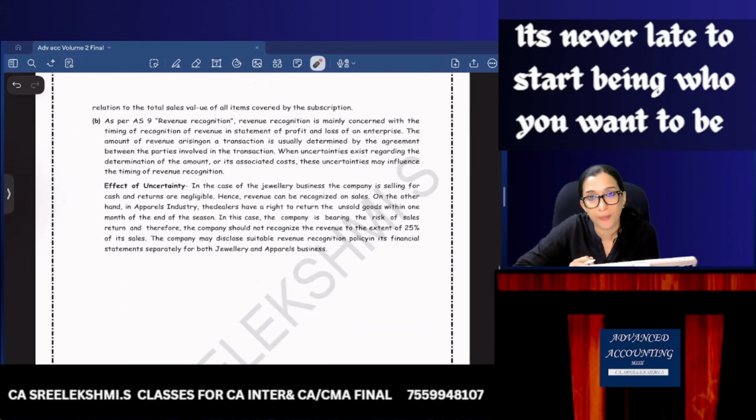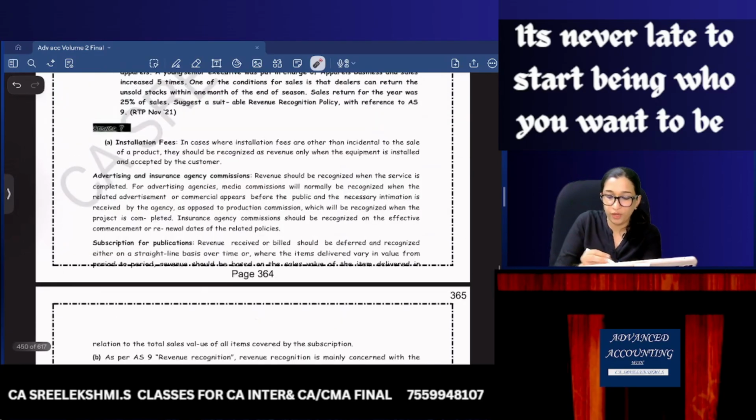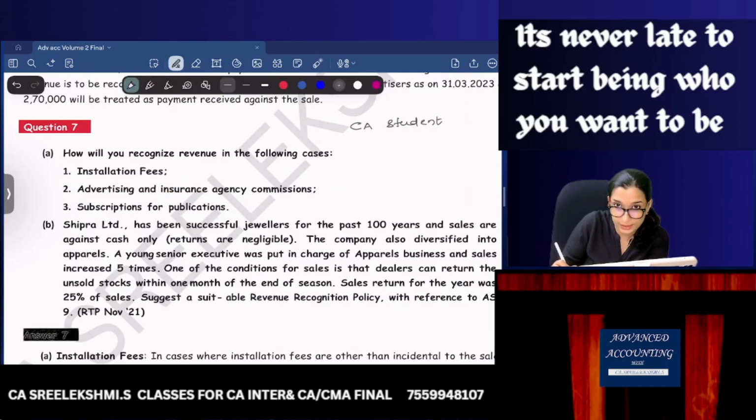Subscription for publications. For example, there is something called the CA Students Journal. I don't know whether you are getting this CA Students Journal. When you are registering as a student, they will be asking whether you need the journal.